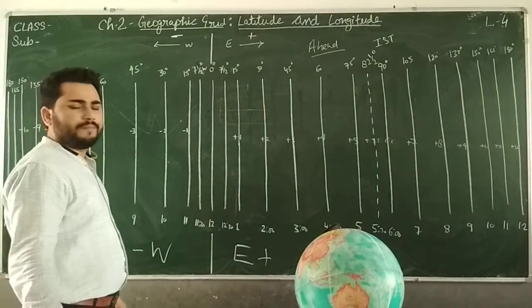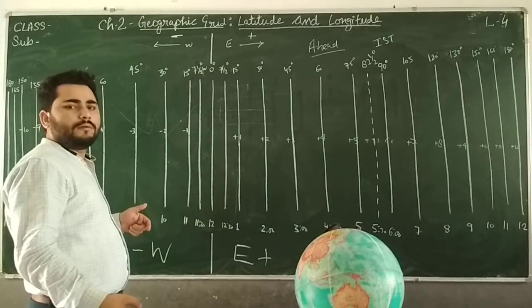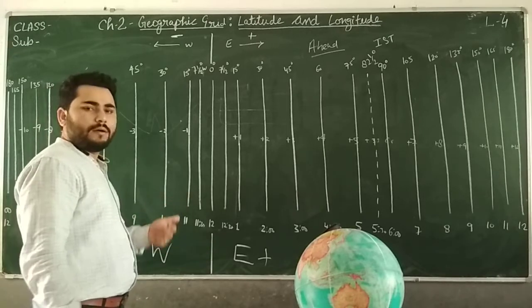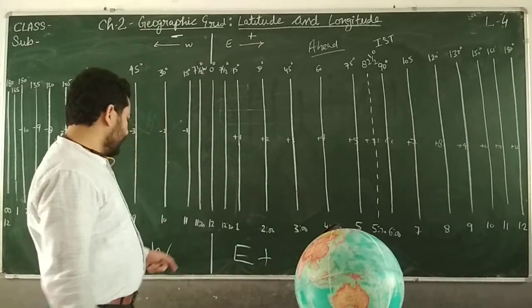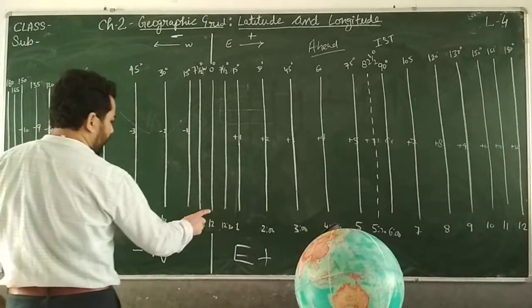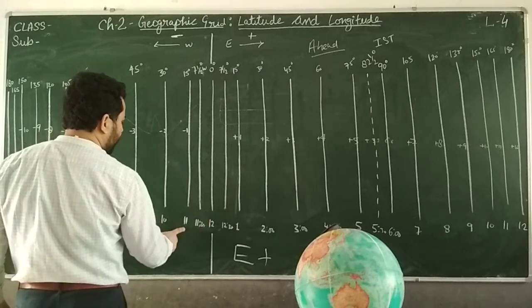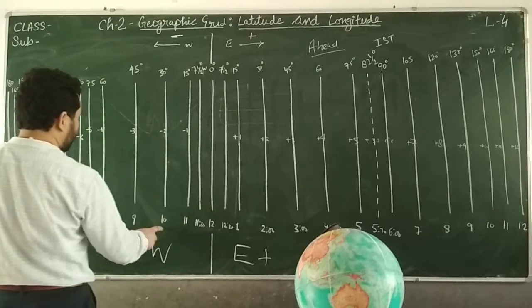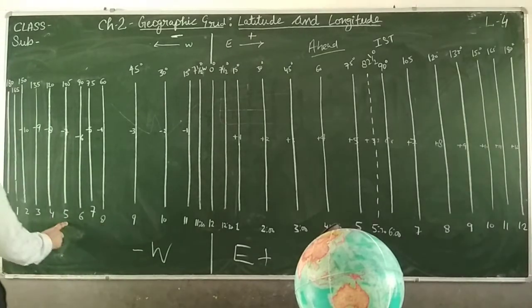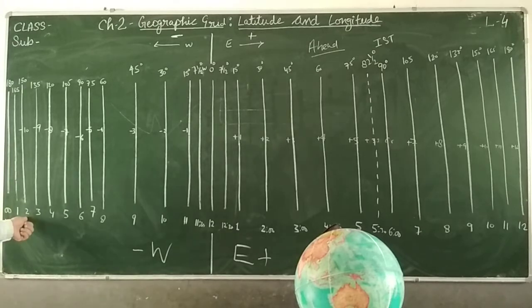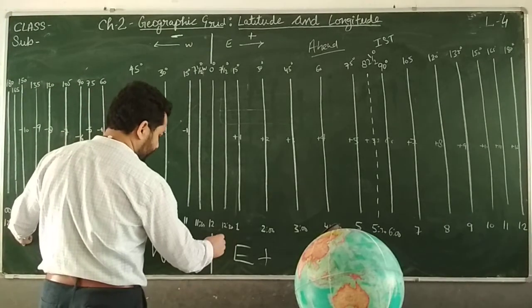So what will be the time? Just go back from 12 o'clock, go back. Okay, so if you go 2 hours back, here if it is 12, here it will be 11, here it will be 10, here it will be 9, 8, 7, 6, 5, 4, 3 and 2. Clear? 2 o'clock. What was the time? Here it was noon.